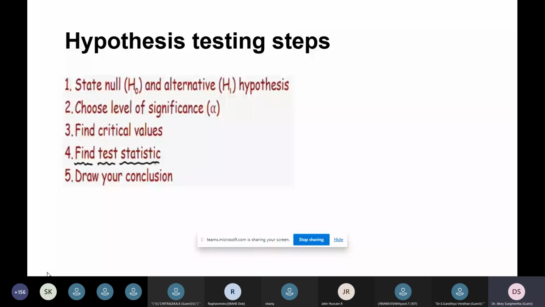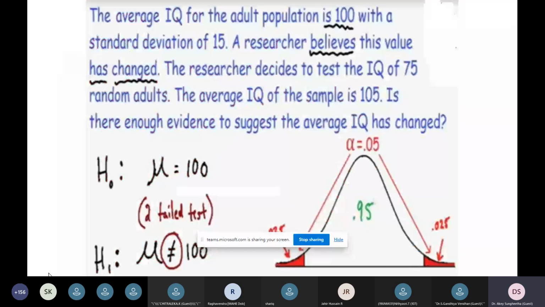Let me explain here. There is a problem. You have a population with a mean of around 100 and a standard deviation of 15, and researchers believe this value has changed. The 100 is not constant, and they decide to test the IQ of 75 random adults, and the sample average is 105. What evidence is there to suggest the average IQ has changed, whether it has changed or not? We are going to determine the hypothesis for this.